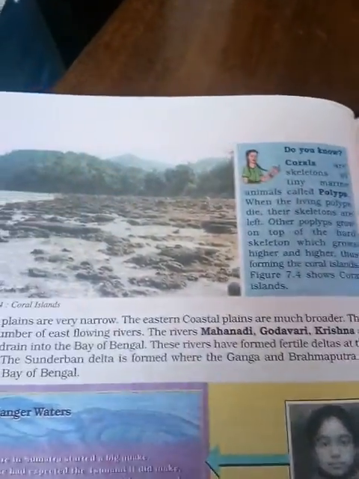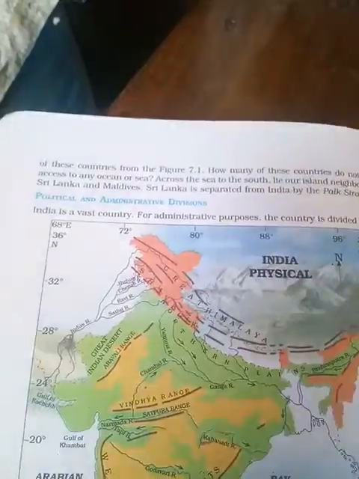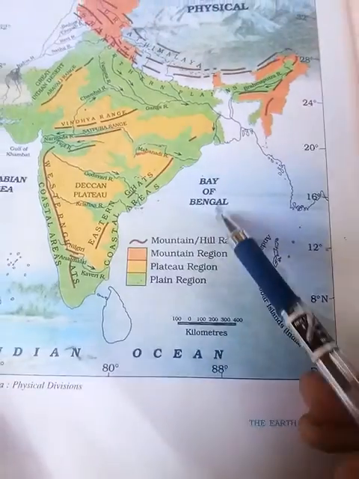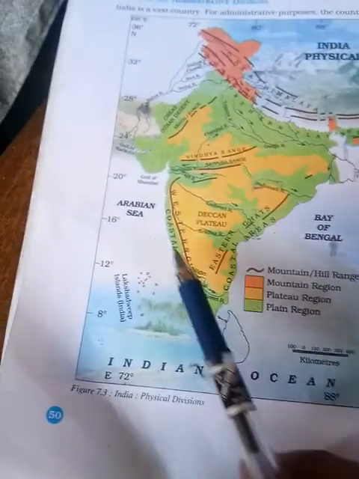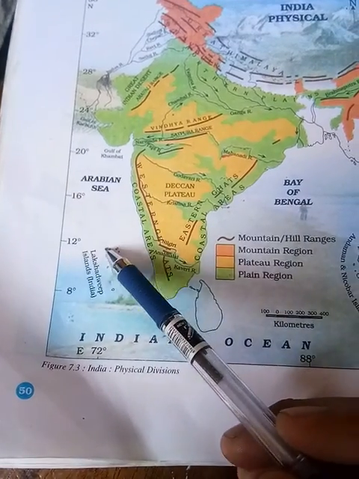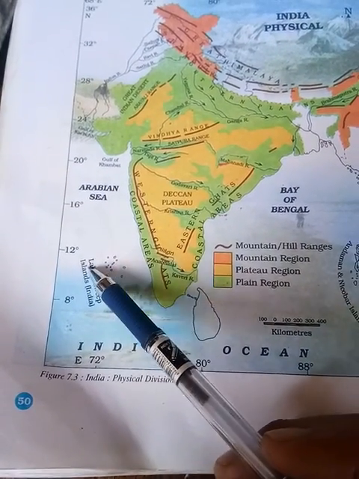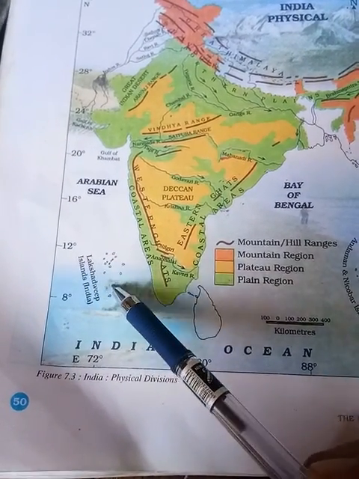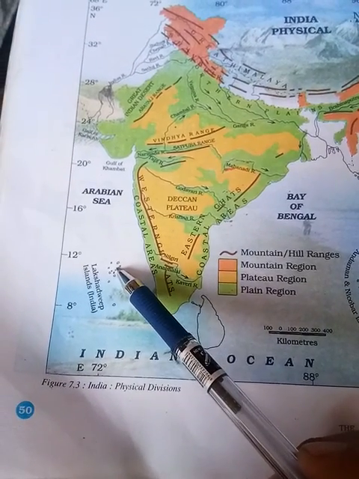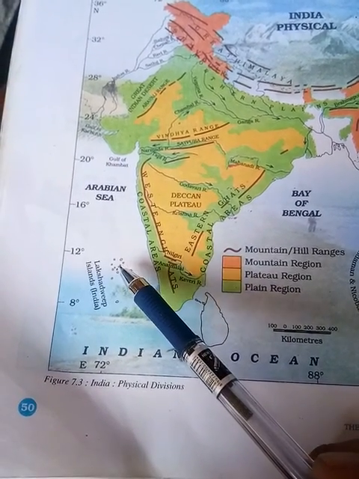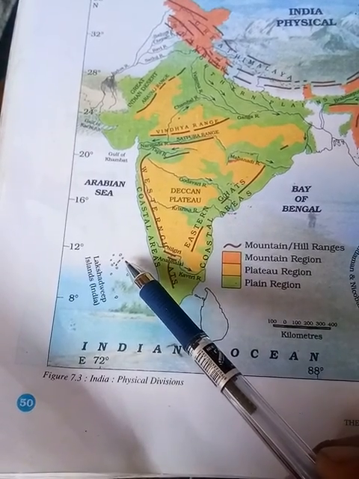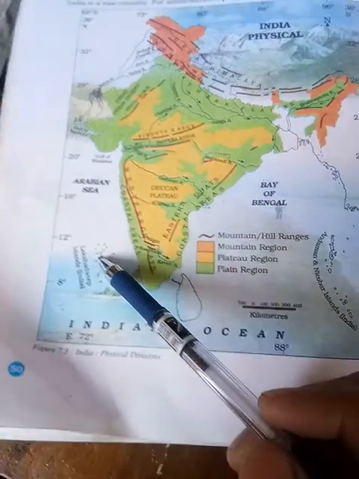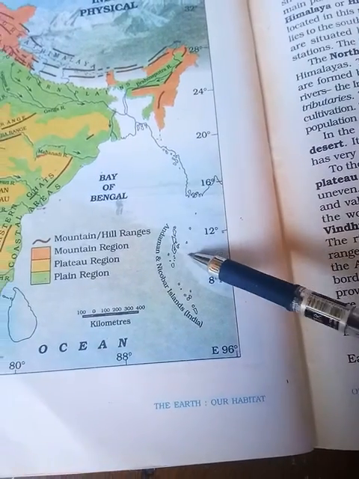Okay, look here. This one, this is the island. This is the Bay of Bengal side, and this is Arabian Sea. In Arabian Sea you will find Lakshadweep Island. Okay, Lakshadweep Island is here. It is formed by coral. Coral island. Why? Because it is made up of coral. Okay, so here this is Andaman Nicobar.